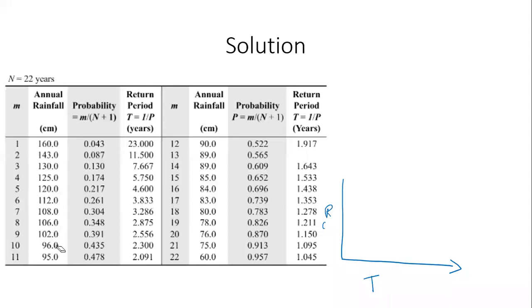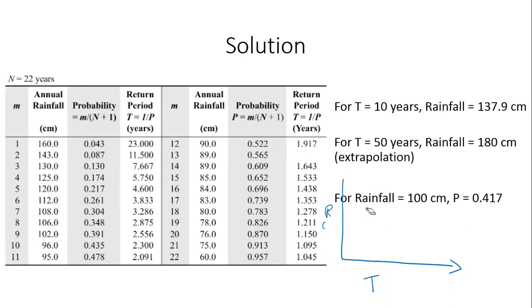So again, same thing. You have to interpolate between 96 and 102. Up to 100 you have to interpolate, and then you will solve for it. So it will be somewhere between 0.435 and 0.391. When you interpolate, you get 0.417, which means that the probability that the rainfall will be greater than or equal to 100 centimeters should be 41.7%. Is that okay?